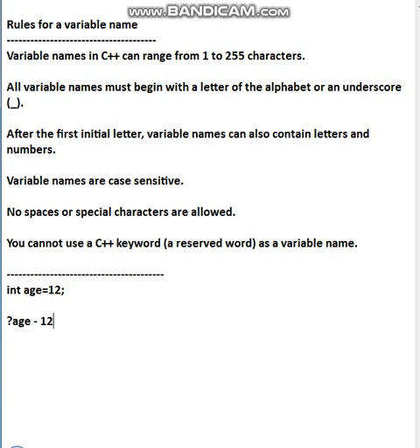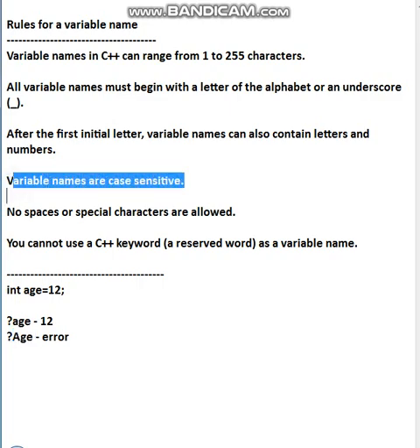Correct. Now suppose by mistake I wrote Age with a capital first letter and asked, what is Age? Now it is not 12. It will show you an error, because you have written in small letters and you are asking in capital, so this is never allowed, students. So variable names are case sensitive.